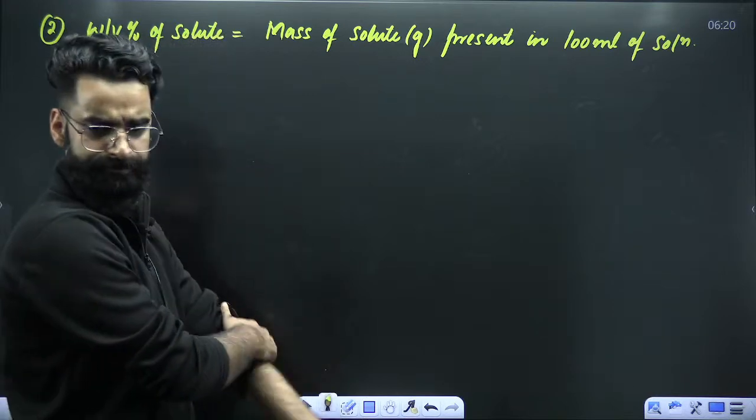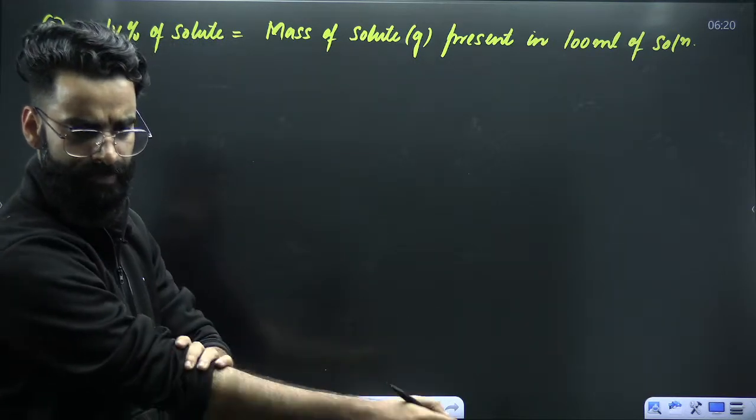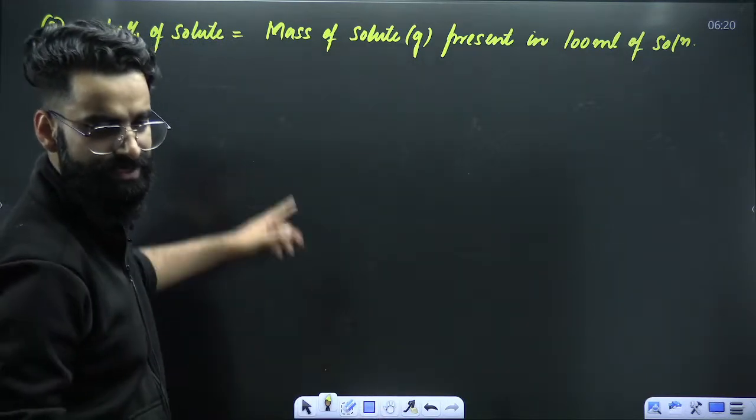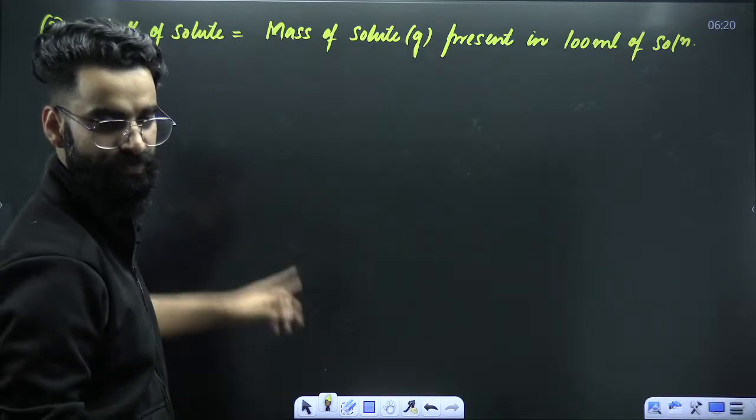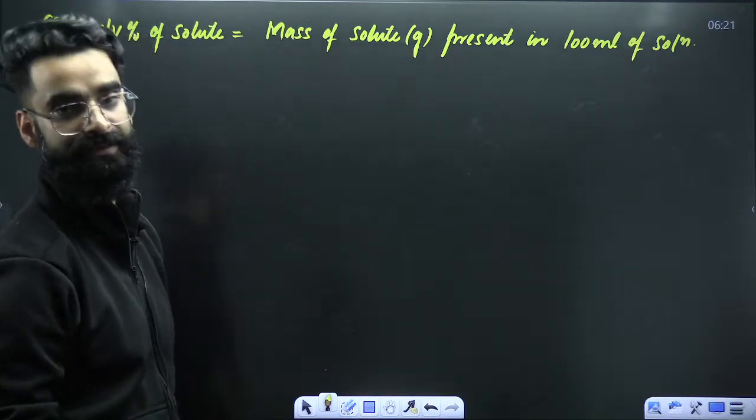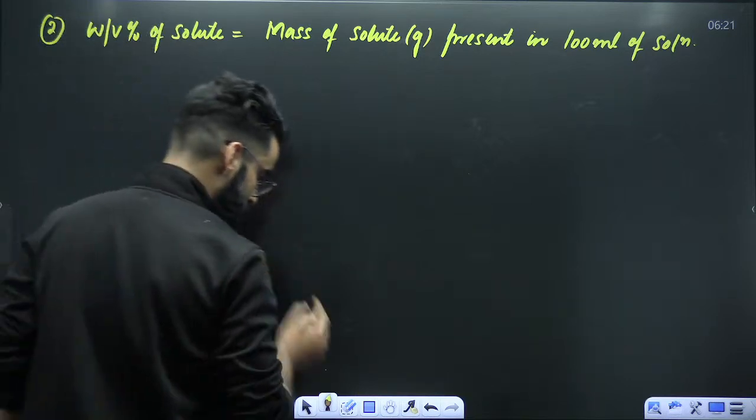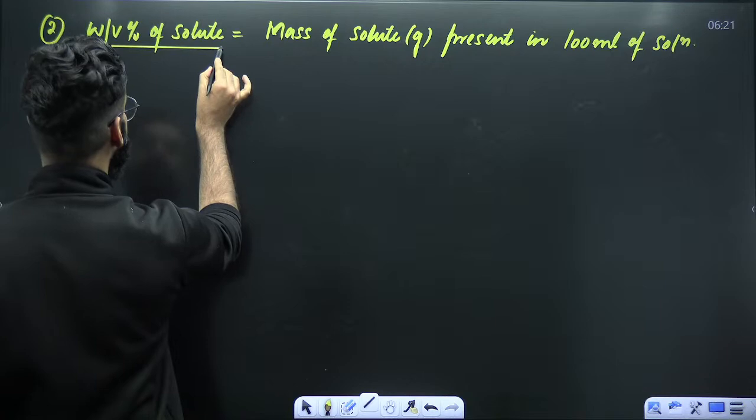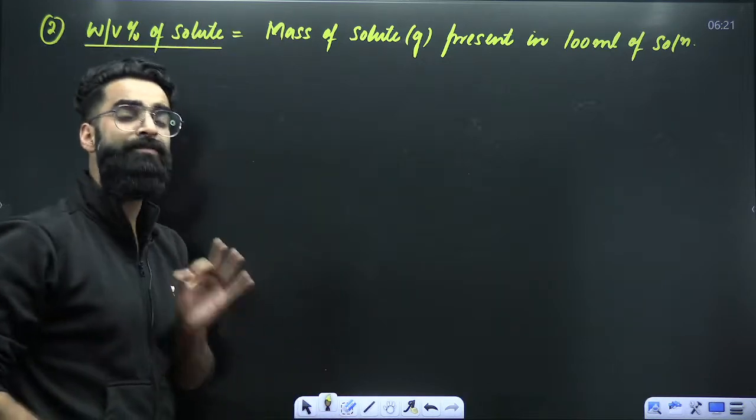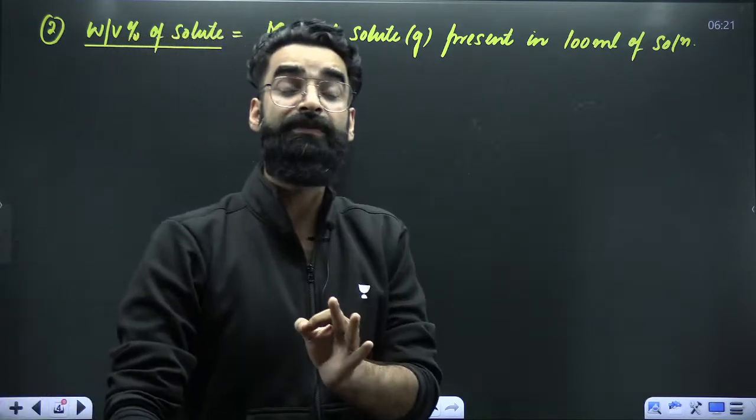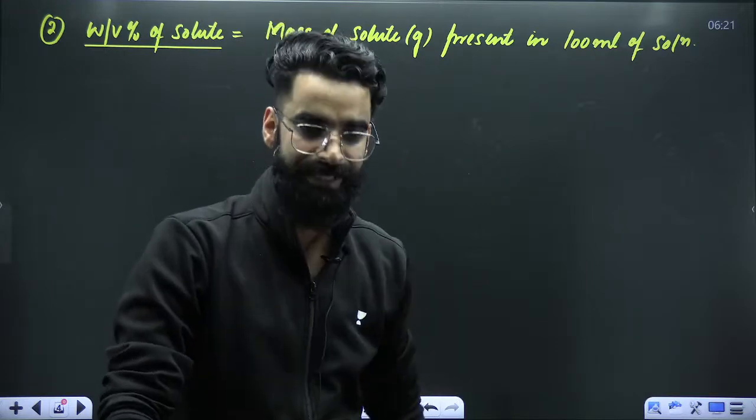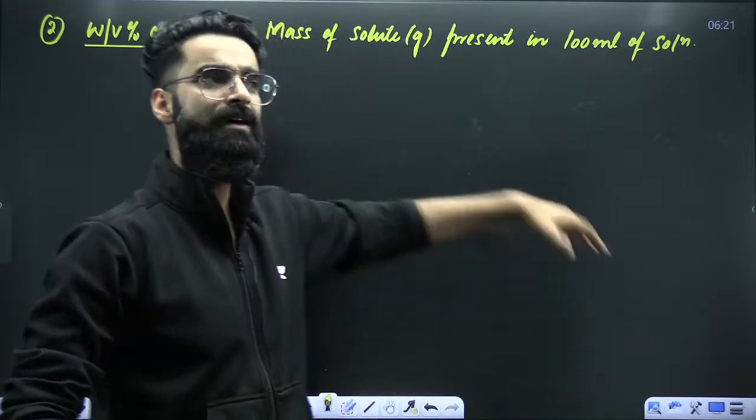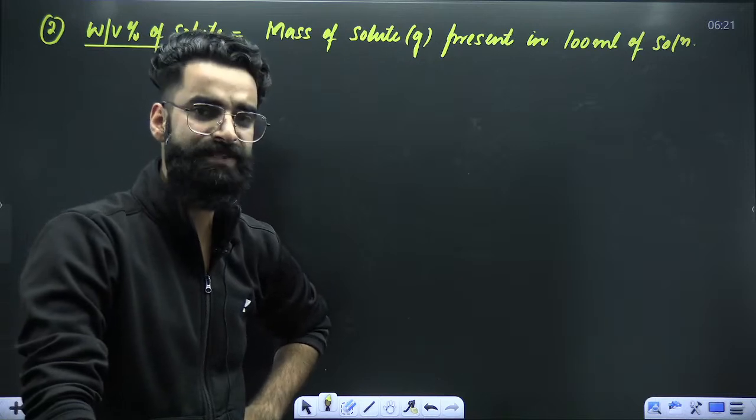Now, my dear students, try to understand. I said this is not called strength. This is weight by volume. Weight by volume is different. Strength is different. Okay. So let me tell you one more thing. The way we derived the formula for weight by weight percentage of solute, can you derive the formula for weight by volume percentage of solute as well?